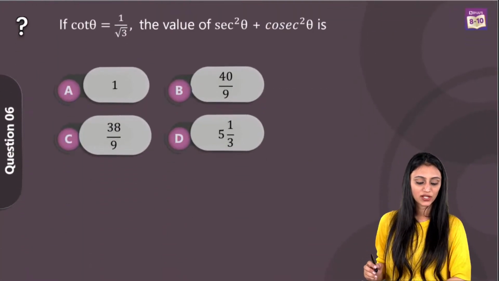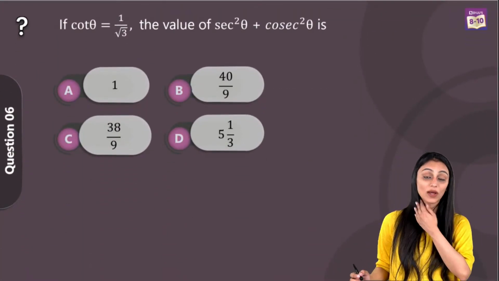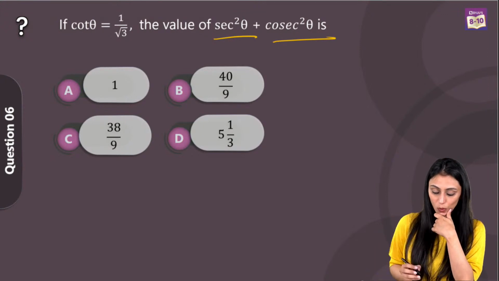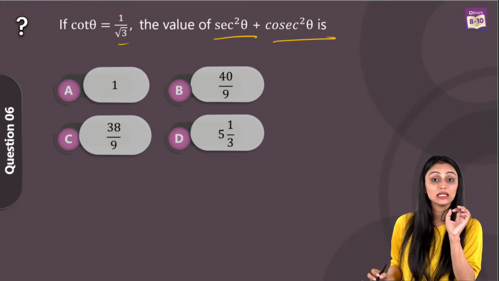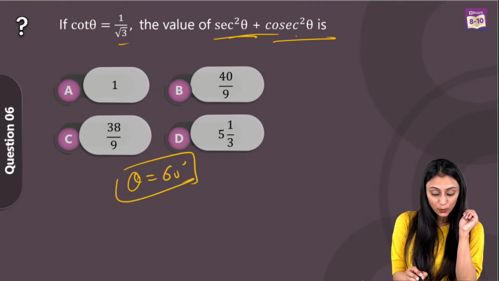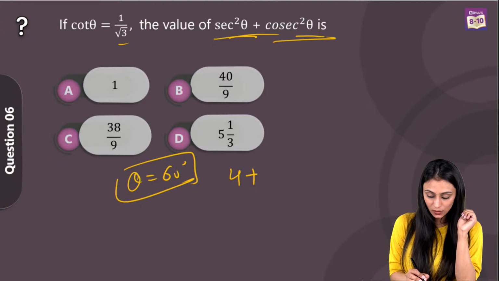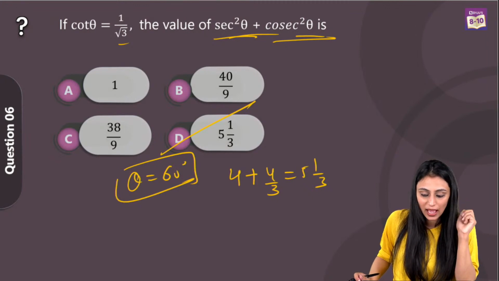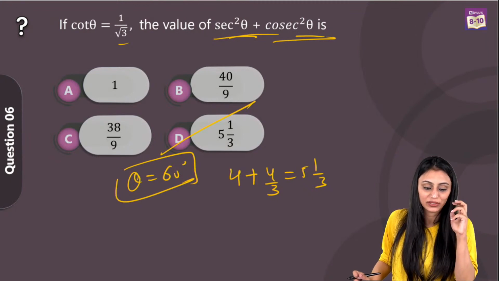All right, let's take a look at question number 6. Cot theta is 1 by root 3. Find the value of sec square theta plus cosec square theta. So I know one thing, that cot 60 is 1 by root 3. So from here we get the value of theta, that's 60 degrees. Put it here, you will get sec square theta would be 4 and cosec square theta would be 4 by 3. You get 5 1 by 3, that's option D. Yes, absolutely. All of you have given the right answer for this.